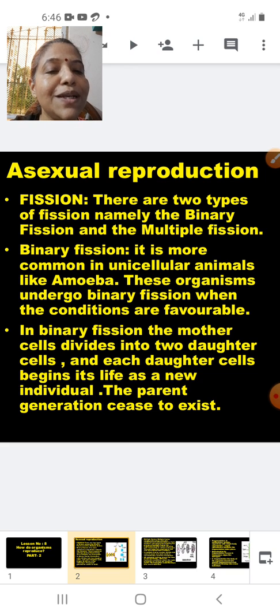These organisms undergo binary fission when the conditions are favorable. In binary fission, the mother cell divides into two daughter cells and each daughter cell begins its life as a new individual. The parent generation ceases to exist. That means the parent will not exist because the parent gets divided to form two cells. So students, this is regarding binary fission.